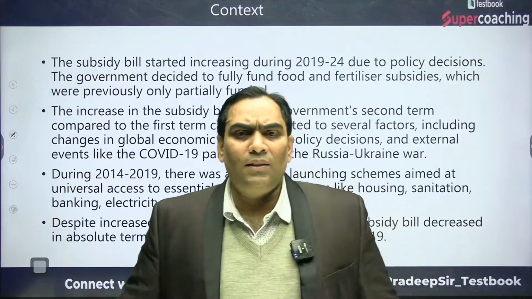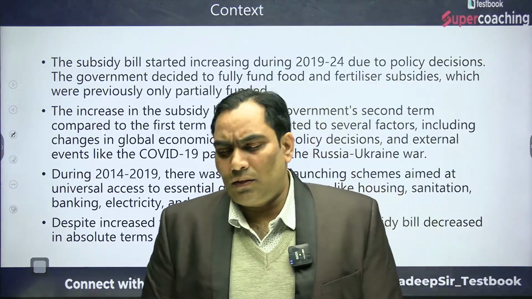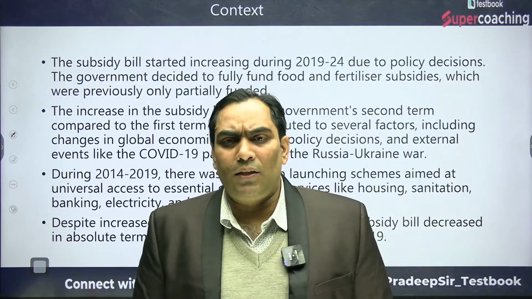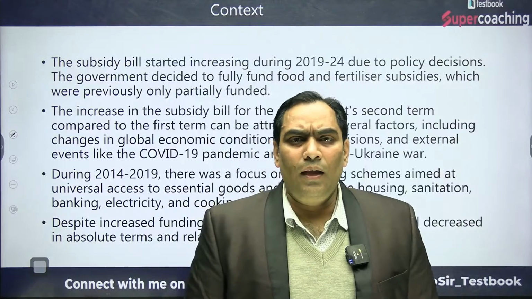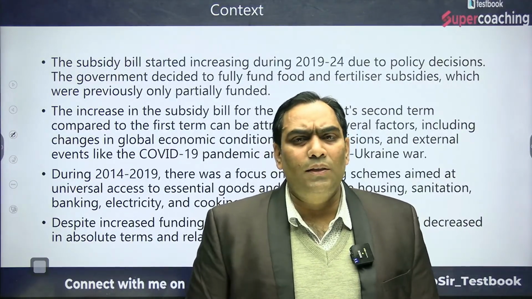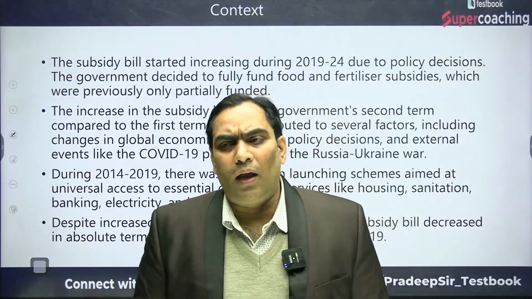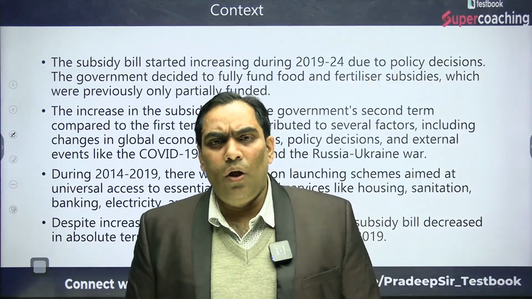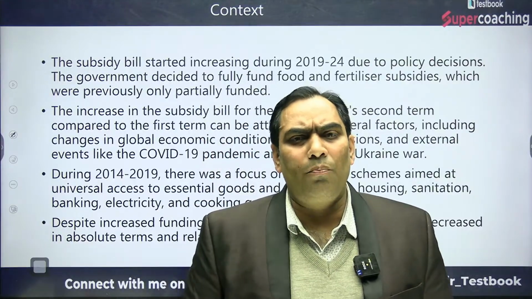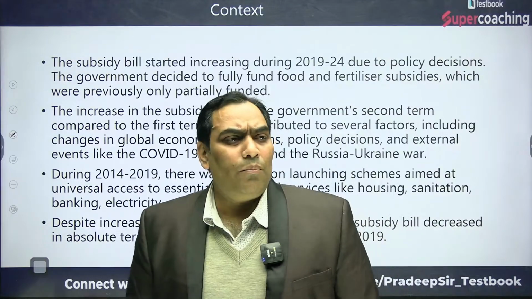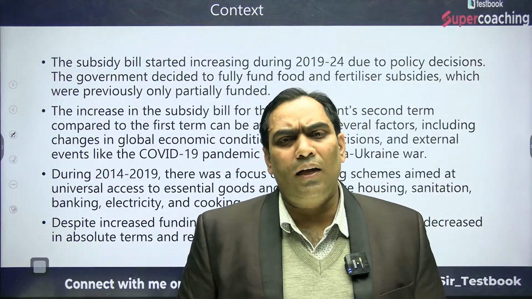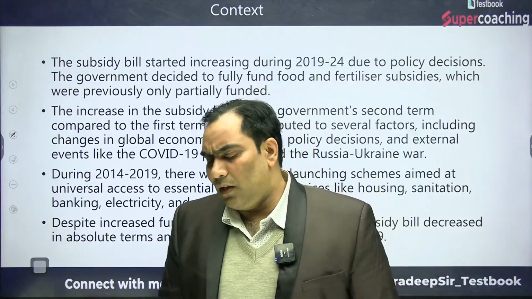So in the 10 years of the Modi government's tenure, the subsidy expenditure by the government of India has increased in the second tenure. Although more welfare measures were taken in the first tenure, related to housing and many other welfare schemes, still in the second tenure the subsidy burden has increased.